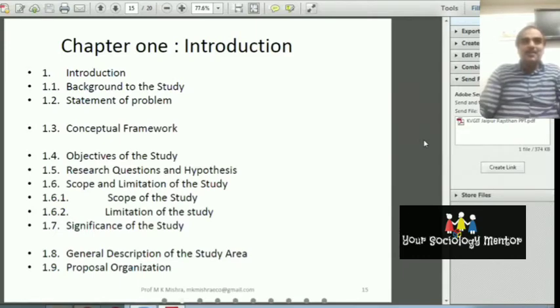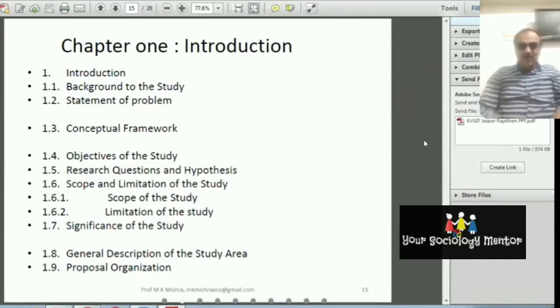Chapter 1, they discuss 1 introduction, 1.1 background of the study, 1.2 statement of problem, 1.3 conceptual framework, 1.4 objective of the study, 1.5 research question and hypothesis, then 1.6 scope and limitation of the study, 1.6.1 scope of the study, 1.6.2 limitation of the study, 1.7 significance of the study, 1.8 general description of the study area, 1.9 proposal organization.